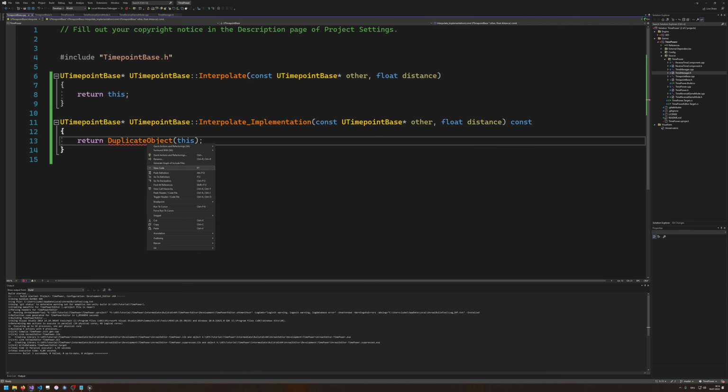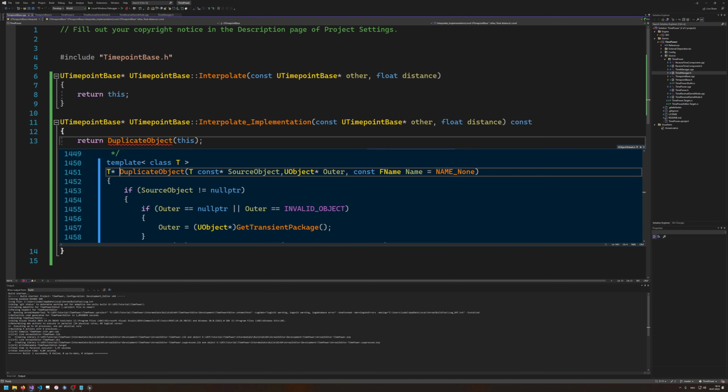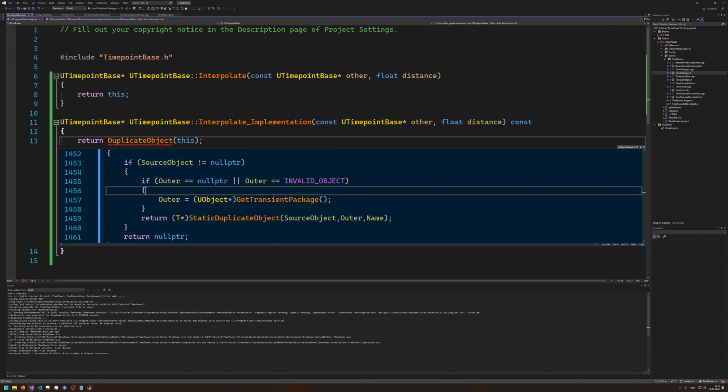But no. If we take a look at this, we actually need more for duplicate object. For duplicate object, we need this UObject pointer outer. And this outer is the owner of the object, because UObjects are owned. They are owned by something. So what would you use there? Now we would be tempted to say, okay, the owner of this UObject is the class that is calling it. However, we cannot really get them in C++. But as you can see, we can put this to nullptr or invalid object, this outer, and it's going to get the transient package as the owner.